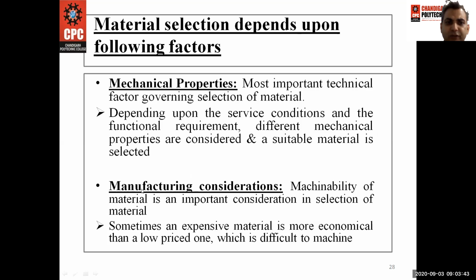Next one is the manufacturing considerations. Machinability of a material is an important consideration in selection of the material. Sometimes an expensive material is more economical than a low priced one, which is difficult to machine.